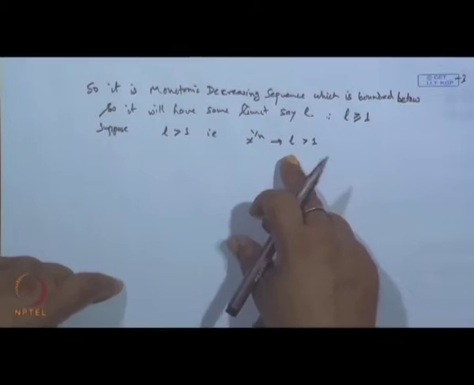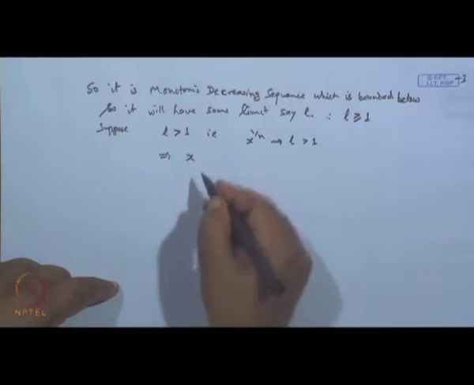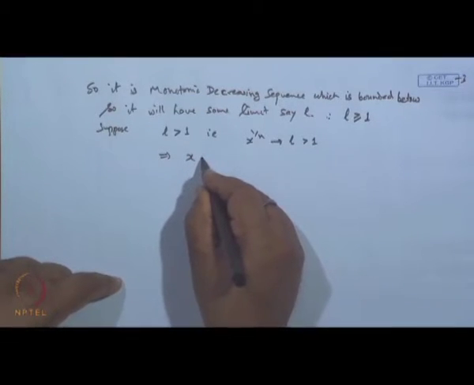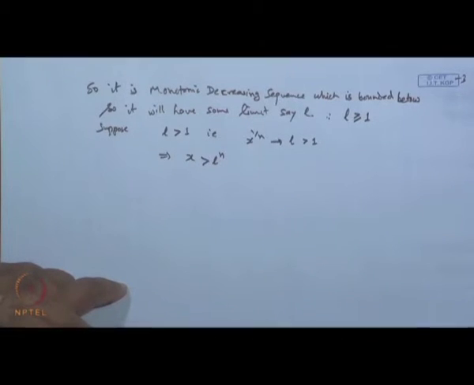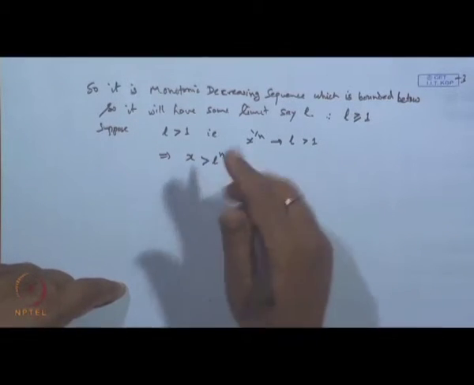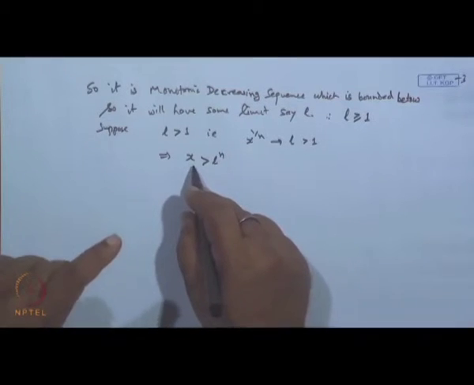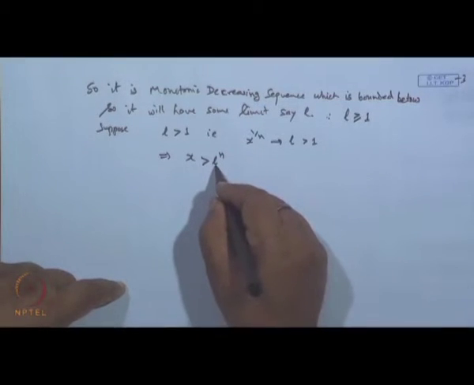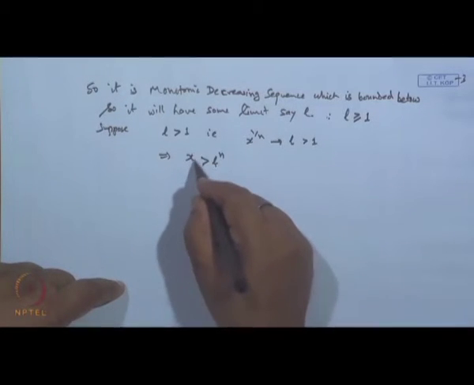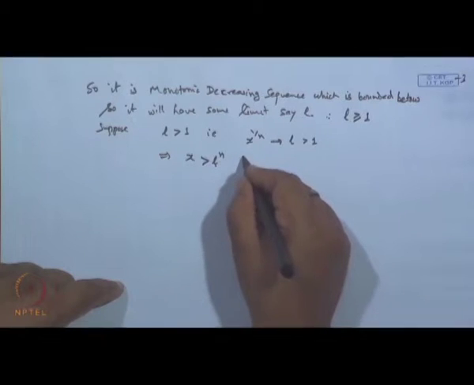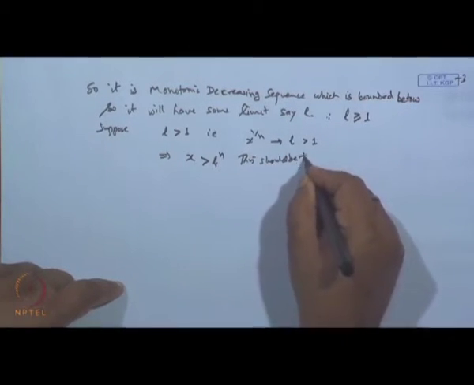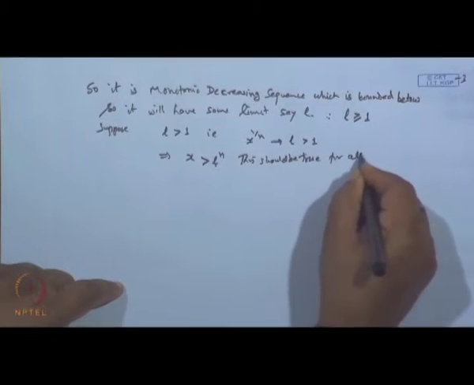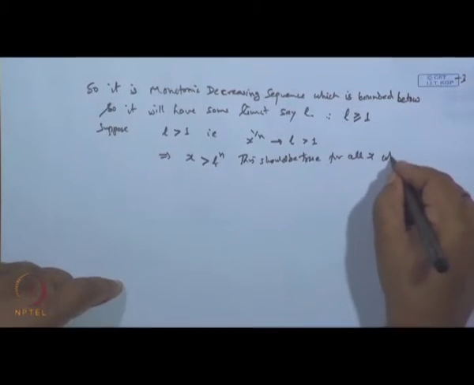Now, this shows that x must be greater than L to the power n, is it not? And this should be true for all n, but when L is greater than 1, this is not true, which gives a contradiction.